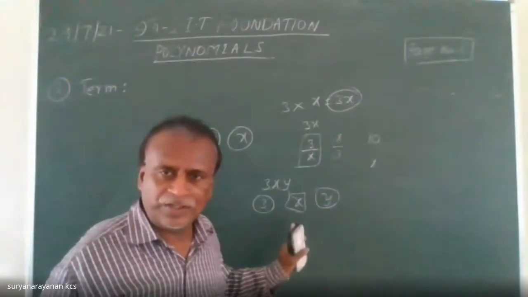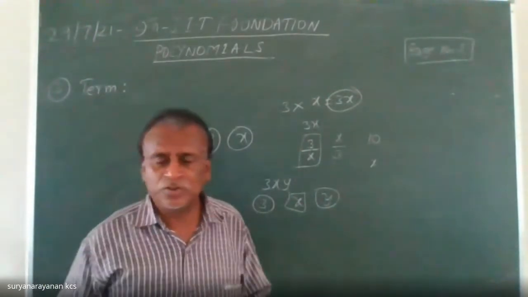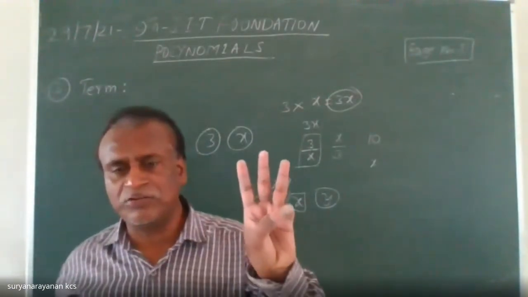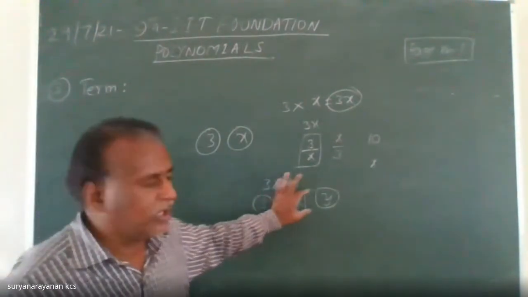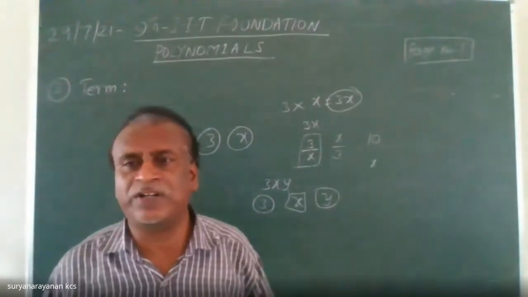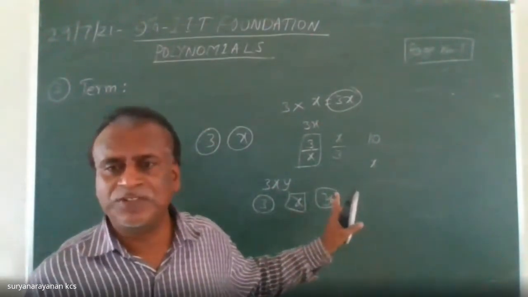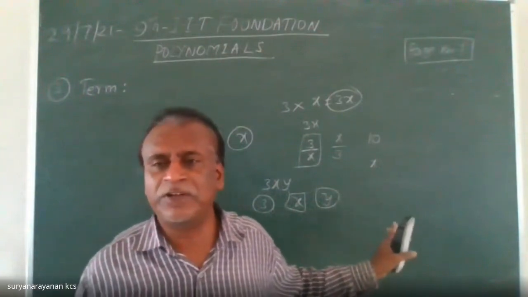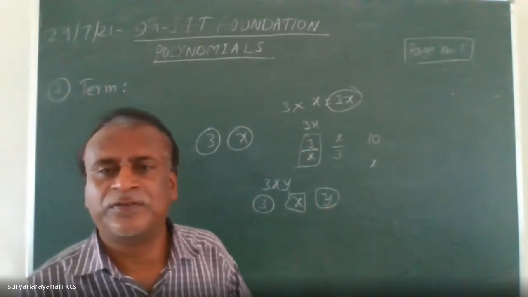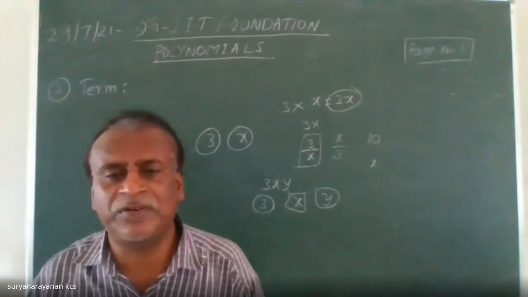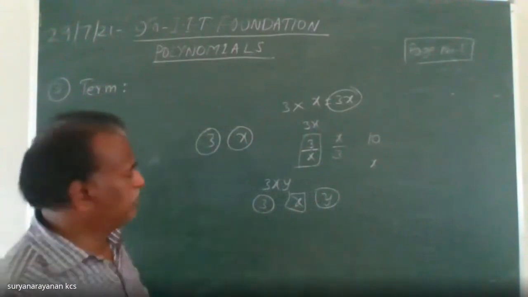So I have taken 3 quantities. Out of these, one is known quantity, the remaining 2 are unknown quantities. To write this term 3xy, which operation I applied between these 3 quantities? Yes, very good.